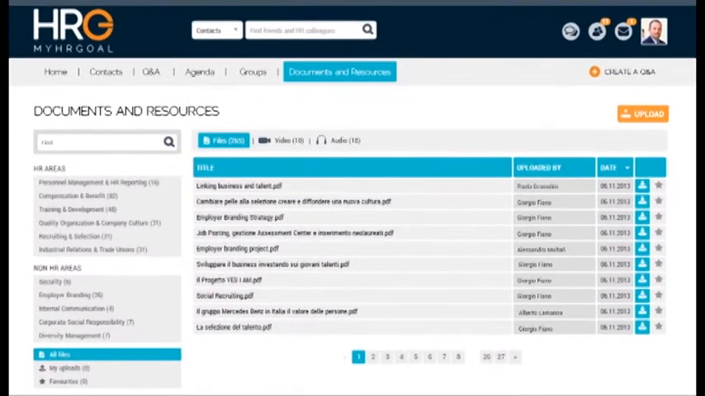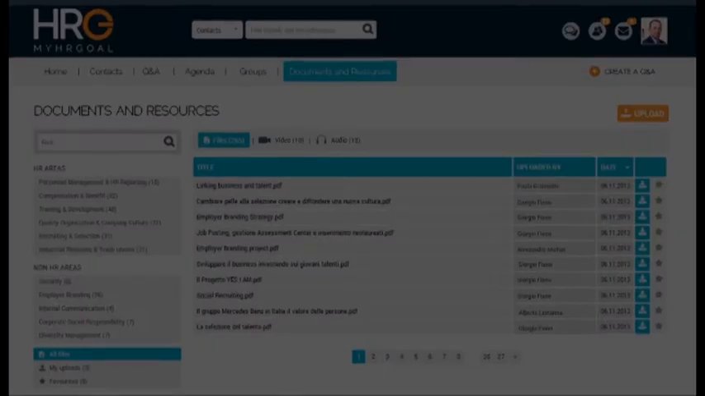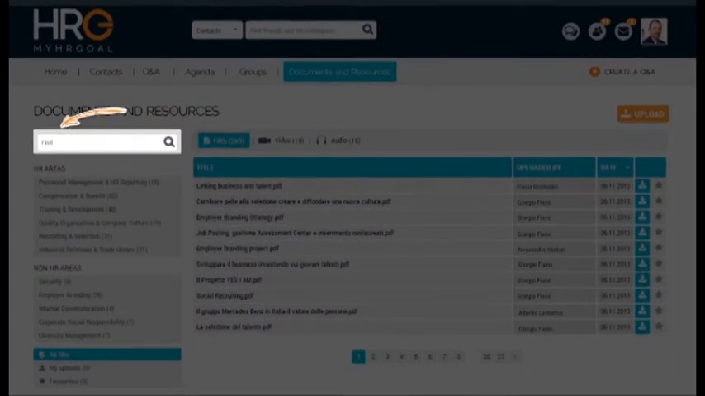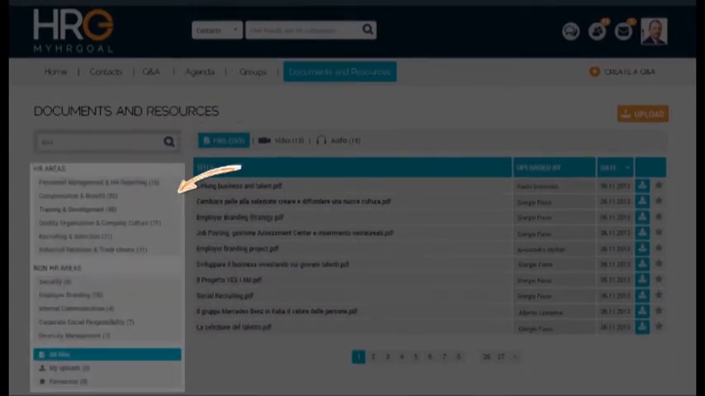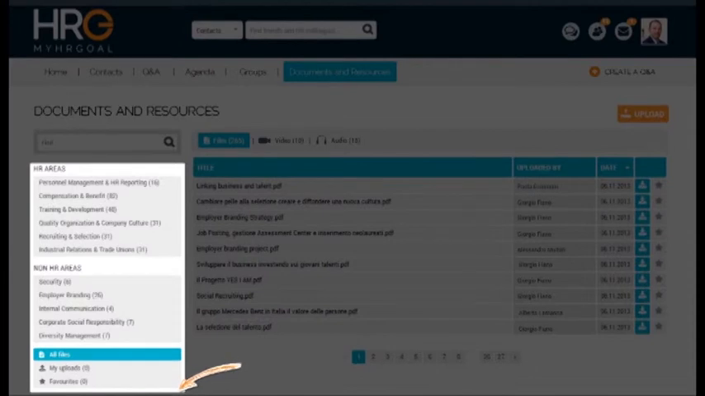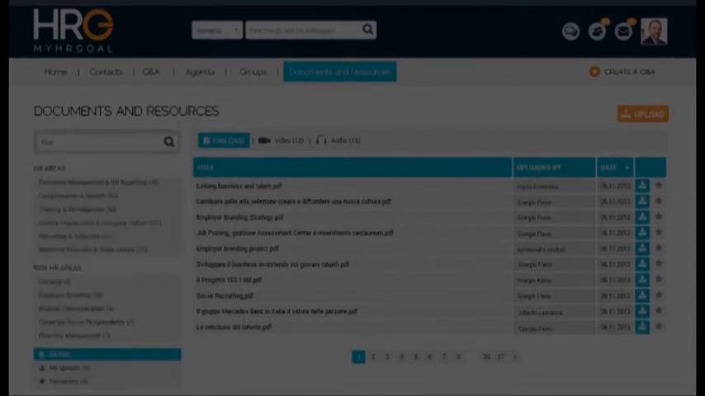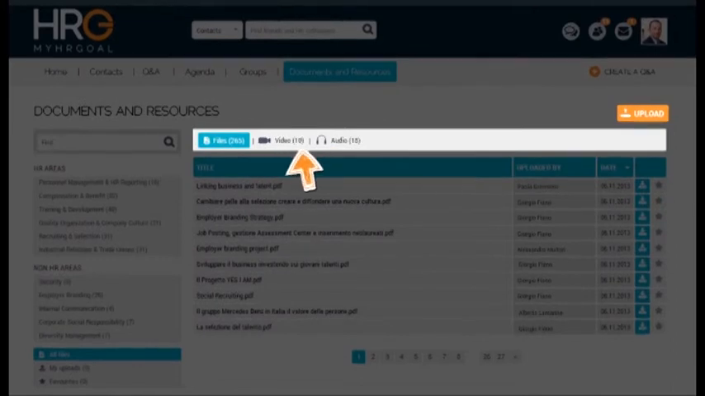On MyHRGoal.com, you can also share documents with other users. Finding the documents you need is very simple. Just insert keywords in the search area, or else select the filters from the menu. You too can upload documents, also video and audio formats.